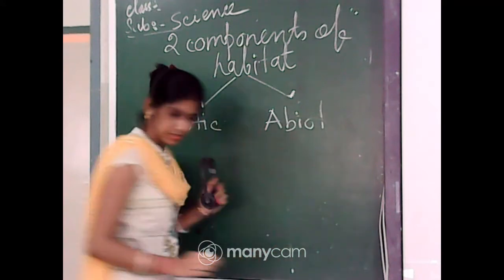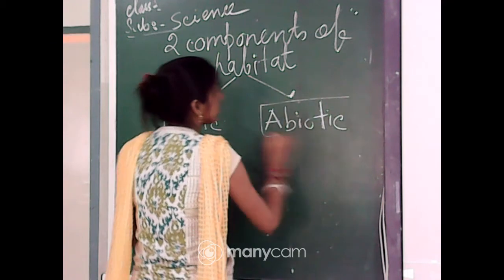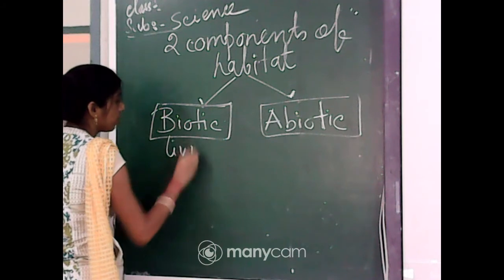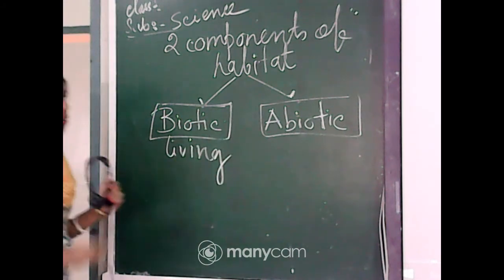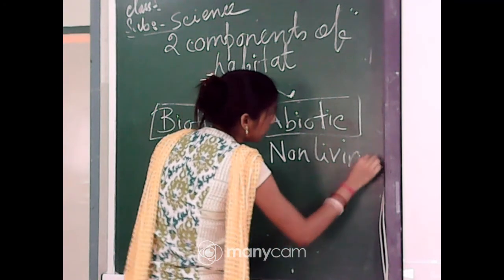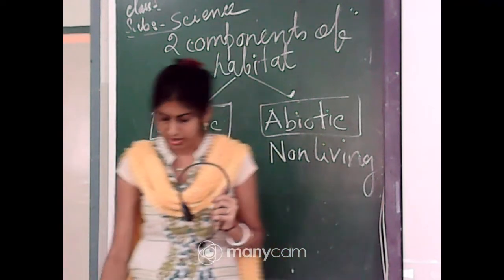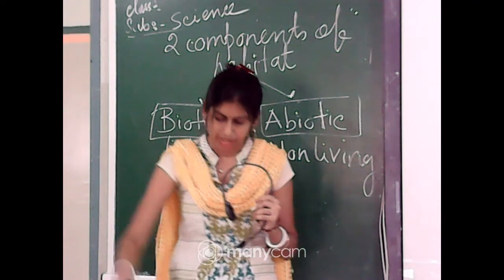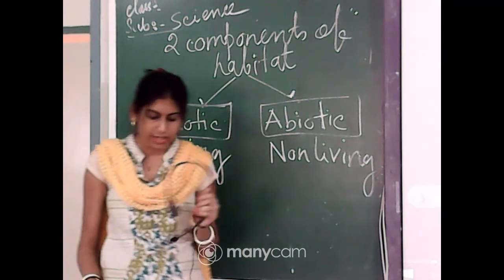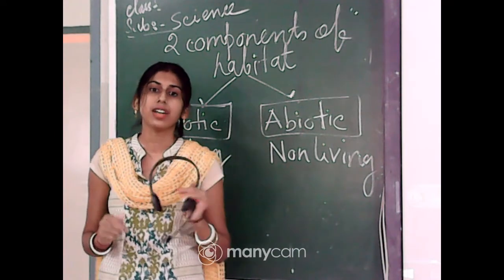Biotic components are the living components of a habitat, and abiotic components are the non-living components. The living things such as plants and animals in a habitat are considered biotic components.